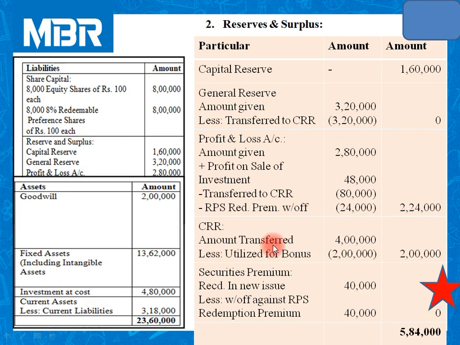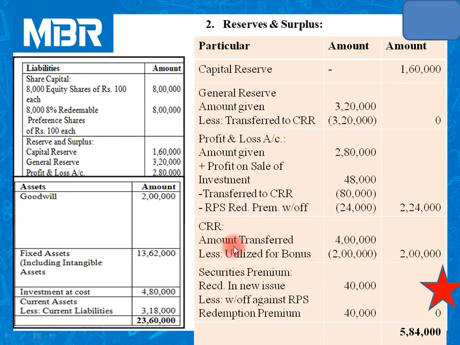Capital Redemption Reserve is also part of reserves and surplus. So we need to incorporate this item under the title of reserves and surplus. How much amount was transferred to CRR? You can recall step number 3. We have transferred 4 lakhs rupees to CRR.